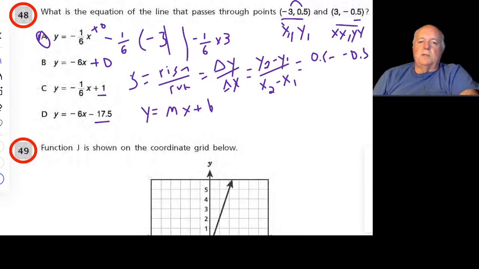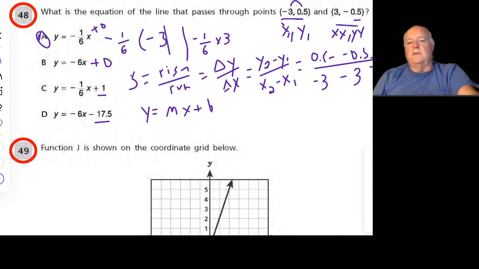And because I chose 0.5, the positive one, my x2 is going to be minus 3, and then I'm going to subtract from that 3. All we have to do is solve this now. So 0.5 minus minus 0.5 is 0.5 plus 0.5, or 1, over minus 3 minus 3, which gives us minus 6. So we've confirmed the slope.